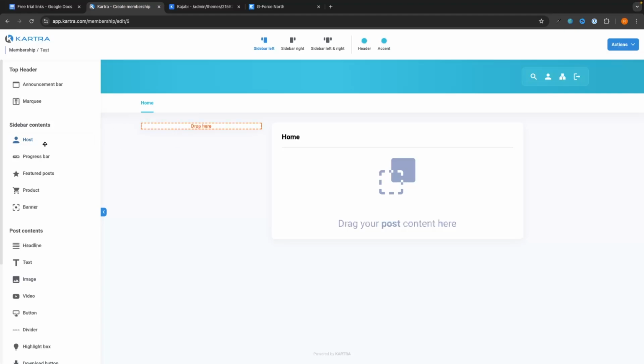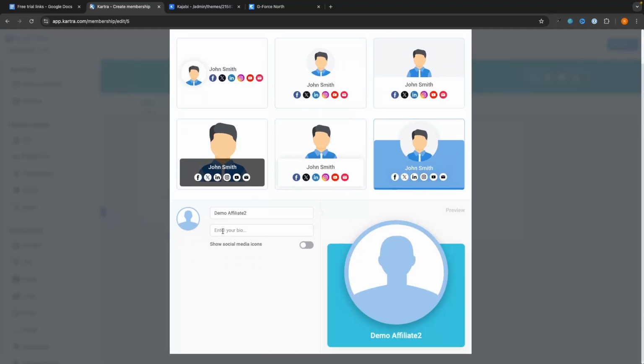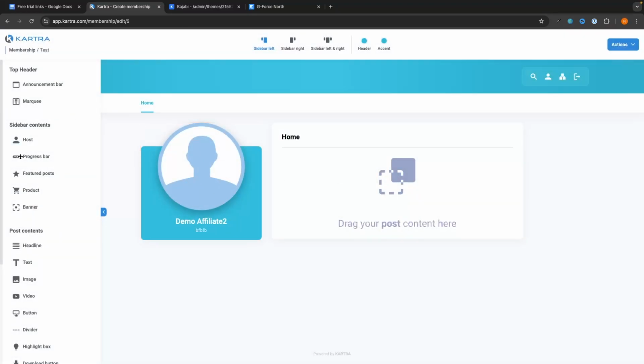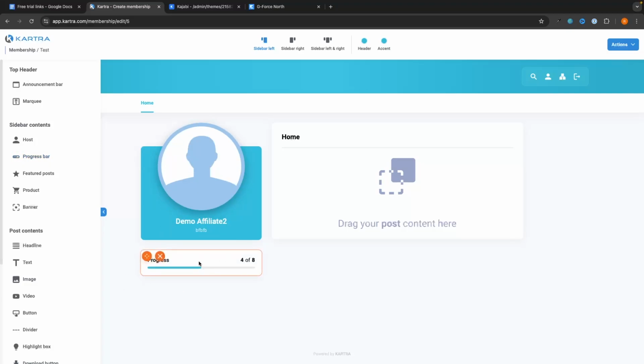So essentially we would go in and we can add a host to the sidebar, and then we can choose which one we want to go with. So let's say that we want to go with this. We can then edit the bio, show social media icons, edit all of this. But let's just add this in for now as the basic. We can then add a progress bar as an example to show how far along the course we are.